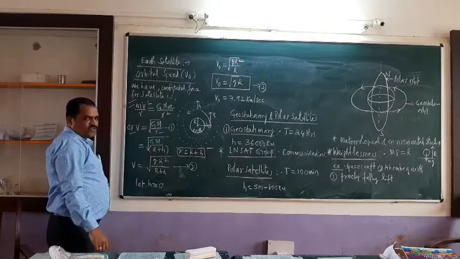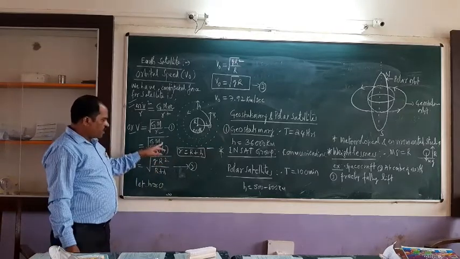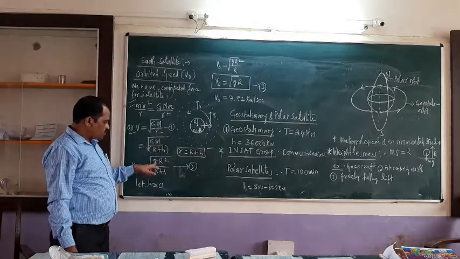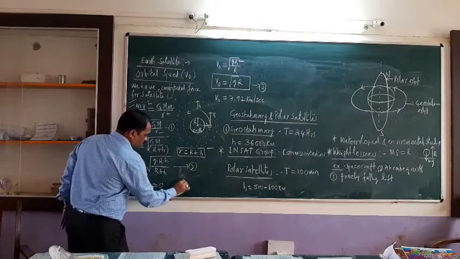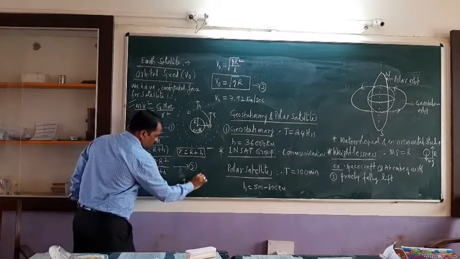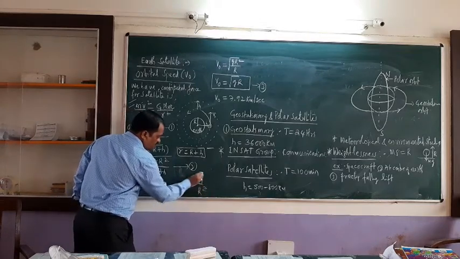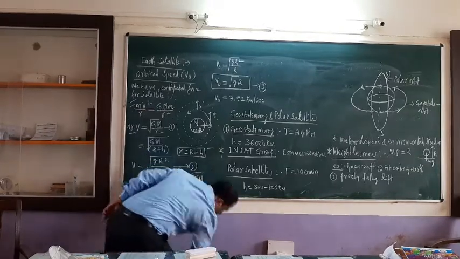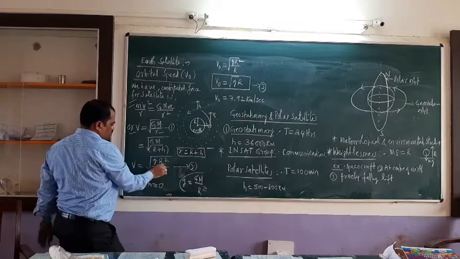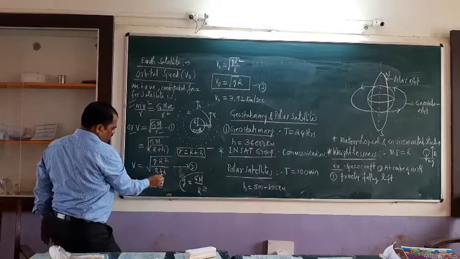But already you know GM is nothing but gR², because g is equal to GM divided by R². This formula we have already derived. So by considering that, we have substituted gR² here, with R plus h.